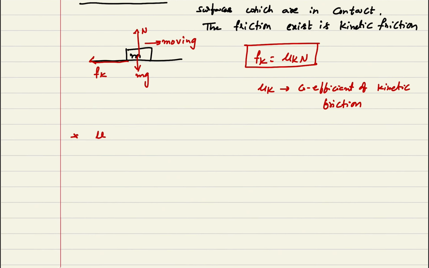Okay, the mu value depends on the nature of the surfaces, how rough or how smooth they are. Mu depends on the nature of the surfaces, and we can say that mu s is greater than mu k. The coefficient of static friction is greater than mu k.